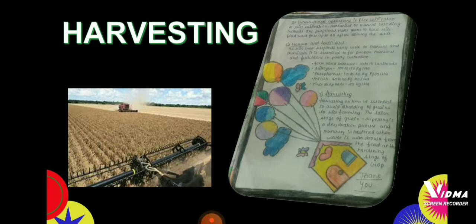In the later stage of grain ripening, a dehydration process, maturity is hastened when water is withdrawn from the field at the hardening stage of the crop. And the last one is winnowing, through which we get our paddy.